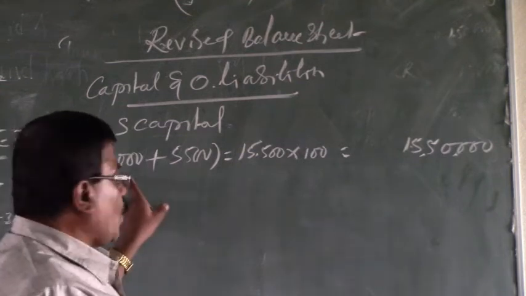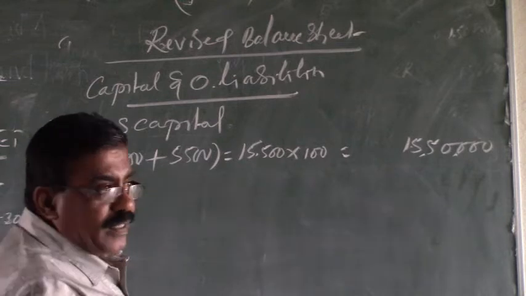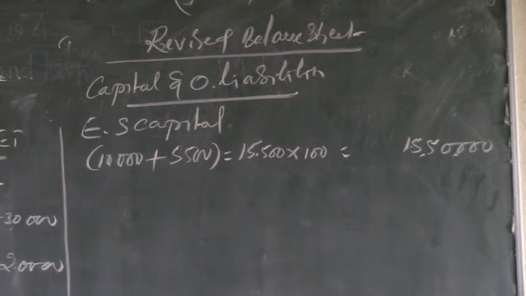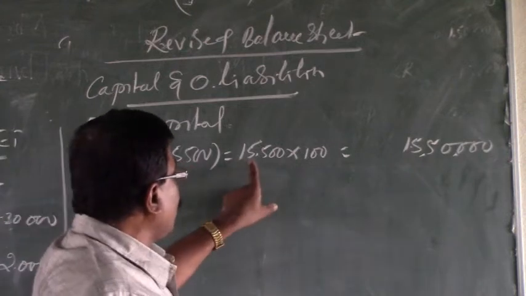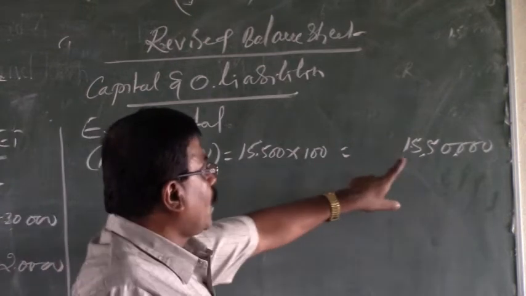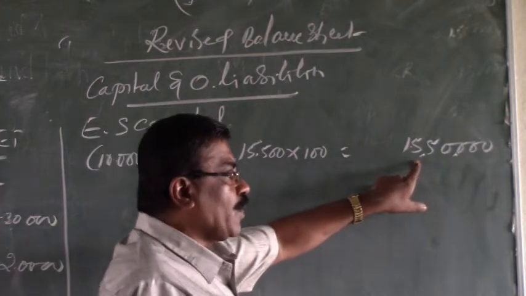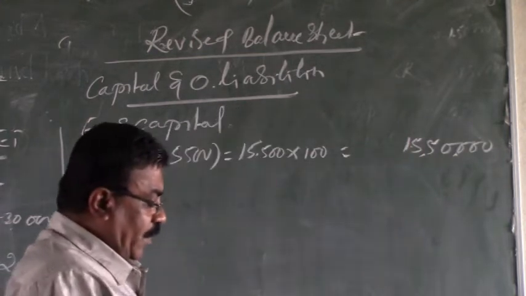That is old shares. The number of equity shares before redemption was 10,000, and in the course of redemption of preference shares, the company issued 5,500. That is 10,000 plus 5,500 equal to 15,500 shares at a face value of rupees 100. Total amount of equity capital in the revised balance sheet comes to rupees 15,50,000.